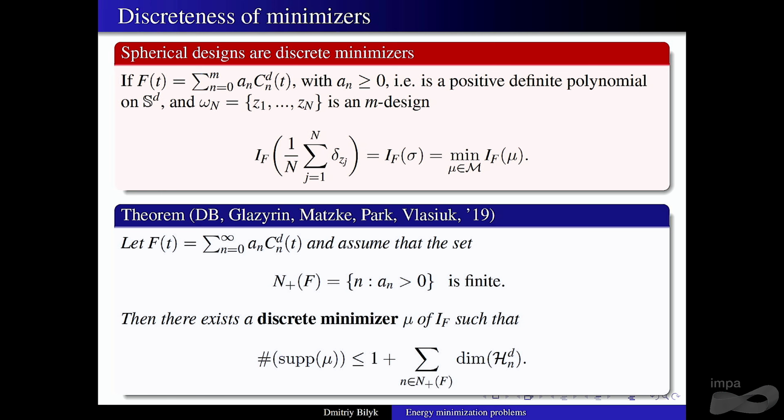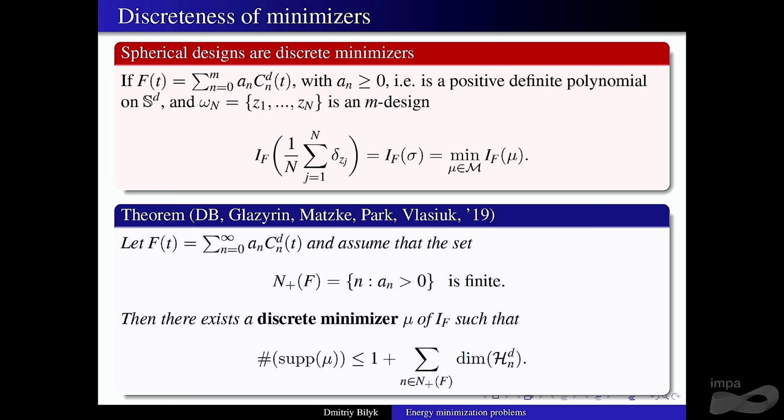So if the kernel of the energy is a positive definite polynomial, so it's a polynomial whose Gegenbauer coefficients are non-negative, since it's positive definite, we know the uniform measure minimizes the energy. But also, since it's a polynomial, we know that if we take any spherical design, that will give you the same thing as the uniform measure, right? The discrete sum is equal to the integral. So that tells us, since this is the minimum, this is also the minimum. So in this case, if you have a positive definite polynomial, there necessarily exist discrete minimizers.